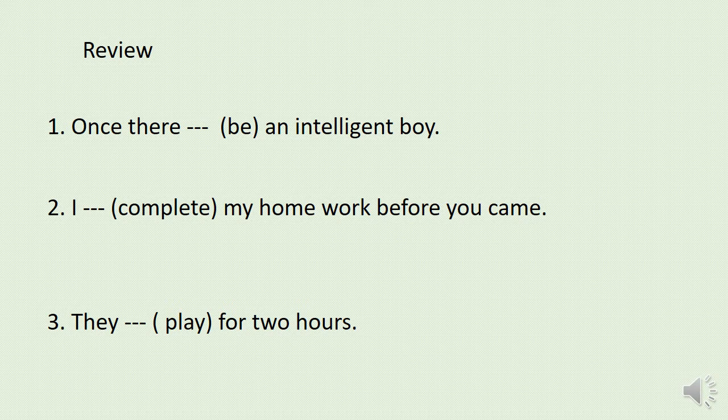We have to fill the gap with the right form of the be verb. First we have to find out the tense of the sentence. Here the term once indicates that it is past tense. So we can use was in the place of be. So the answer is was.